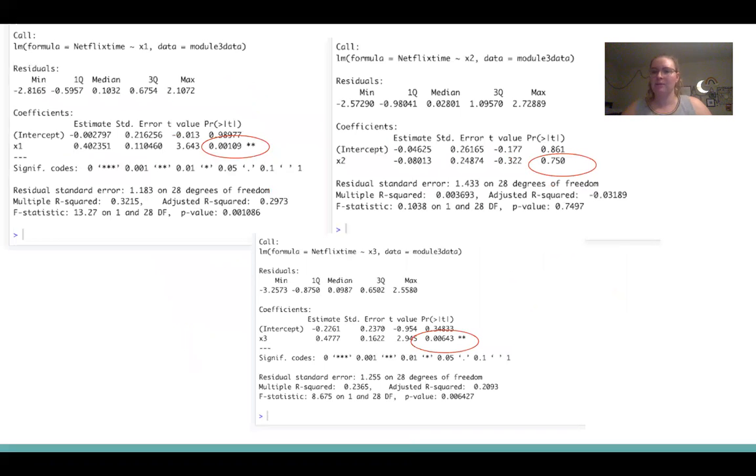So I was interested, so I ran a bivariate regression to see how our independent variables related to our dependent variable and if the introduction of new independent variables, or predictors, was changing that, which they were. As you can see, homework and anxiety, X1 and X3, when they're by themselves predicting our dependent variable, they actually reject the null hypothesis of there being no relationship. But when they're together, they do not. So that's telling me maybe they're influencing each other in some way. But then we have day, X2, and it's showing me that it's not a very good predictor of our dependent variable. So maybe we shouldn't have included it at all.